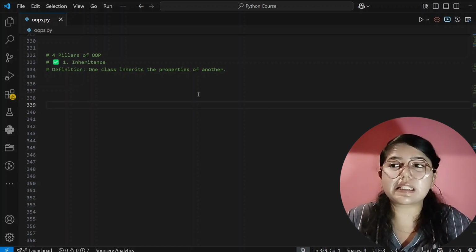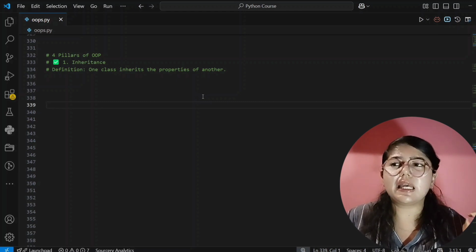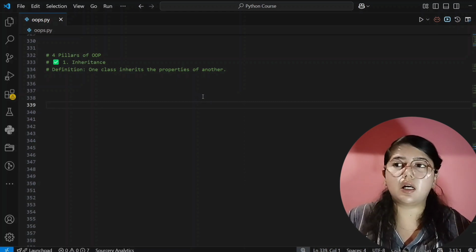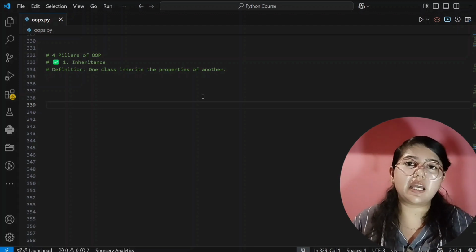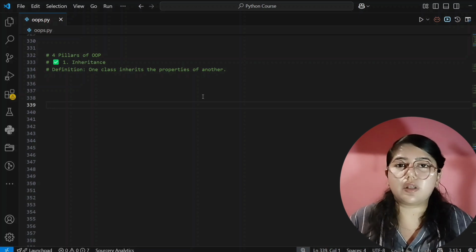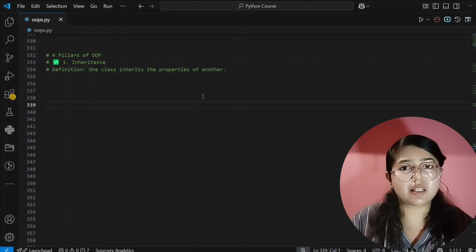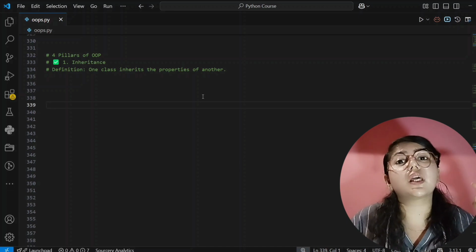First we will learn what inheritance is. So what does inheritance mean? By the name you can understand that inheritance means, for example, the genes which our grandparents have are inherited and came to our parents, right? The genes which our parents have are inherited and came to us. So that means we have inherited the genes which our parents have.